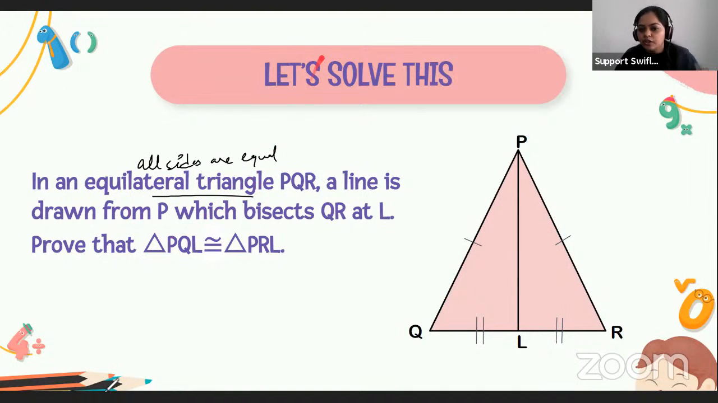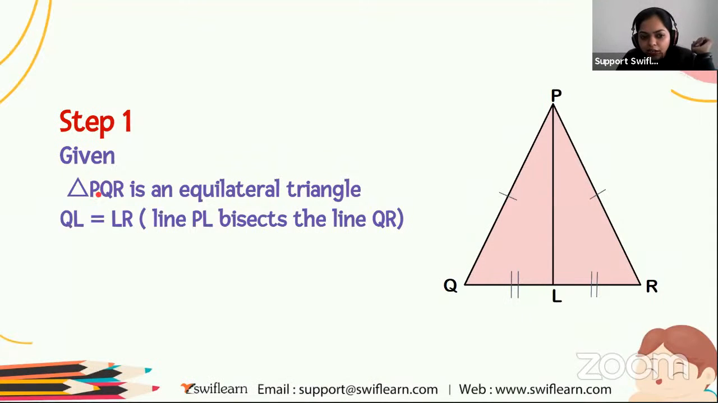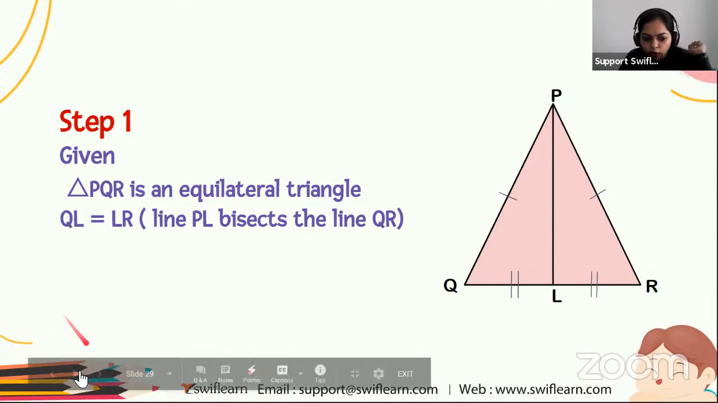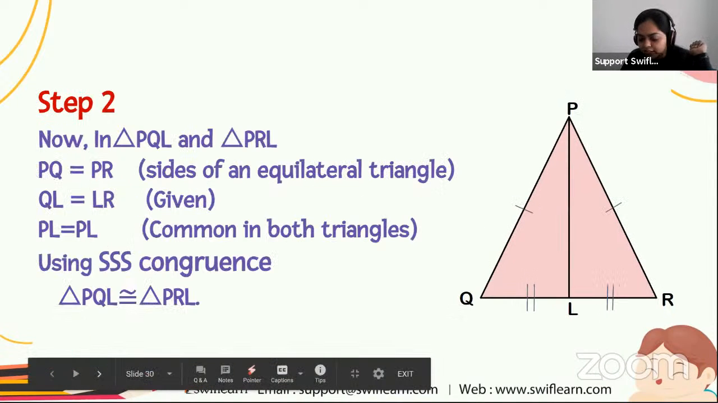So the first step: it is given that triangle PQR is an equilateral triangle. And also it is given that line PL bisects the line QR. This means that QL equals LR. So this is our first step. Any problem in the first step? No? Okay, so let's move to the second step.